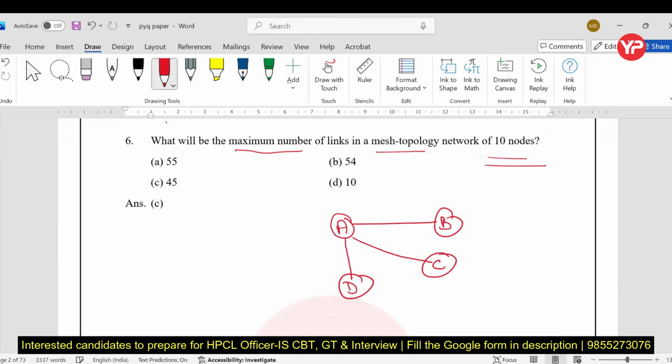So if we have 10 nodes, my dear students, that means they are connected with what? Each node is connected with the other remaining nodes. So 10 into 9, 90 by 2, the answer is 45, because each node is connected with all the remaining nodes. And why divide by 2? Because A is directly connected with B, and B is also connected with A, so we are counting the same link two times. So the answer is C, 45.